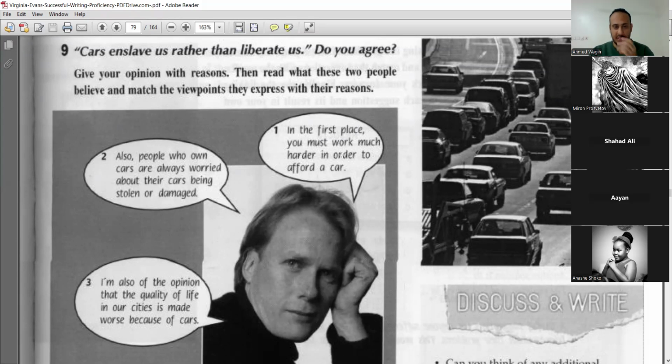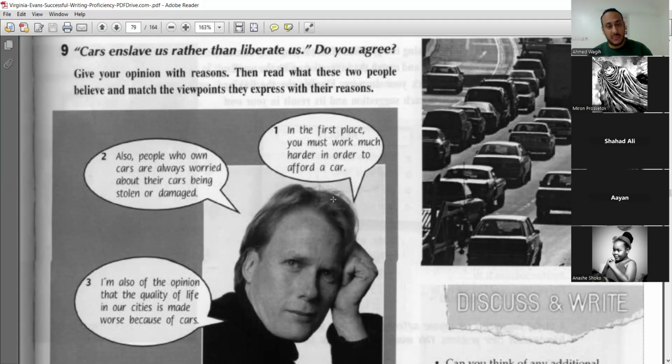He said, in the first place, you must work much harder in order to afford a car. So you might work like what? Apart from your family may help you, or you're rich or whatever, we don't care about this. We say you're a normal person and you want to buy a car. How many years will it take you to afford buying a car? It may take you 1 year, 2 years, 3 years.